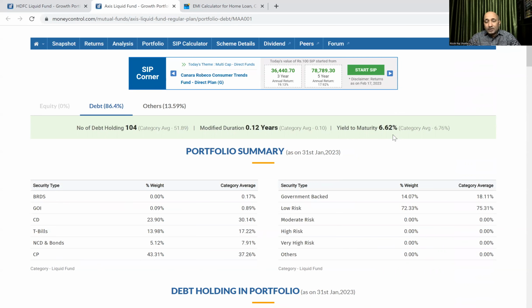Yes, of course, in a fixed deposit you can get a similar return. But in a fixed deposit there is an associated maturity period, maybe 60 days, 90 days, 1 year, 5 years, whatever you are investing, and accordingly you will get the interest rate.